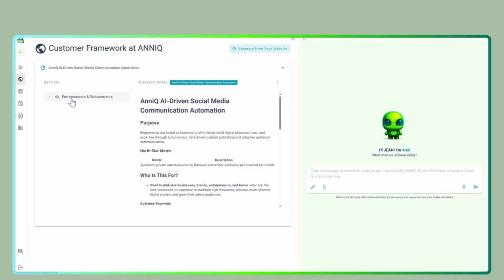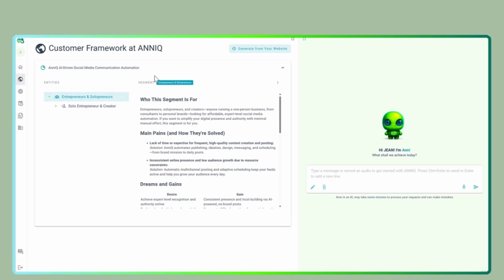It is many people here. If you click your segment, check it change here about the segment, change the name of the segment, in this case, entrepreneurs and solopreneurs. Remember that this is based on your website, and this is a big discovery for many NEQ users today. Sometimes they validate with the onboarding that they have a communication in the website different to the market and audience they want. And this is one part of the gap. And Any will help you to solve that part.